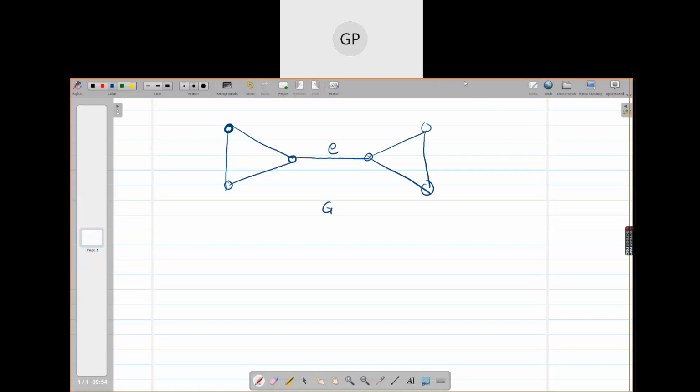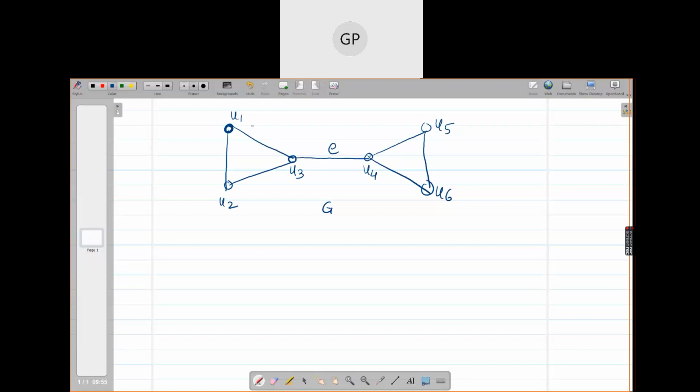Is it a connected graph? Yes, it is a connected graph. Why is it a connected graph? Why do you say that it is a connected graph? Come on, be quick. Every pair of vertices is connected. Exactly, Shireen. Every pair of vertices is connected. That means you can travel from any vertex to any other vertex, right?